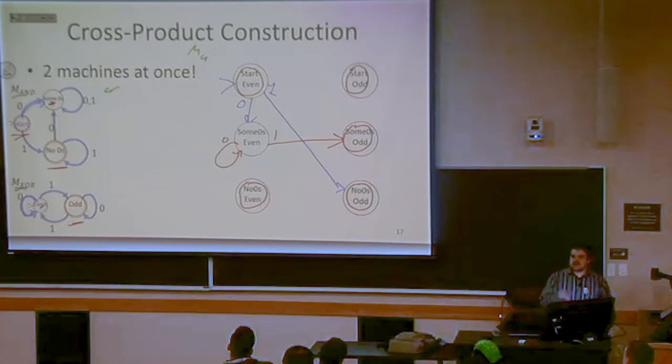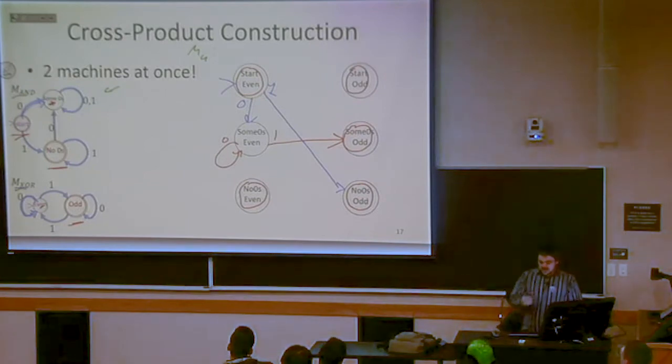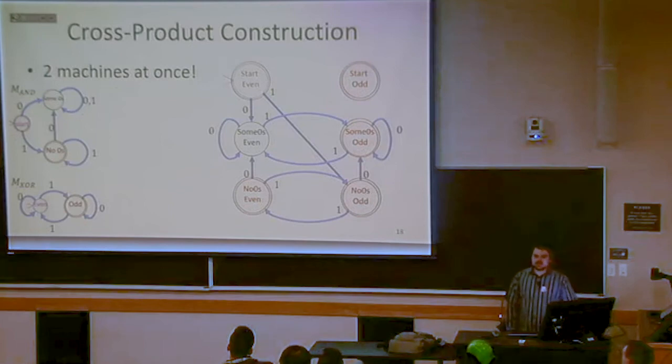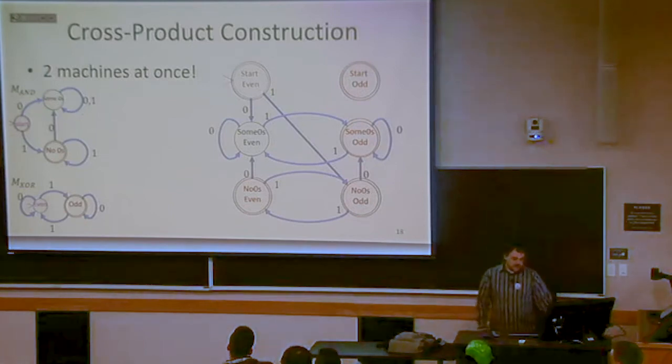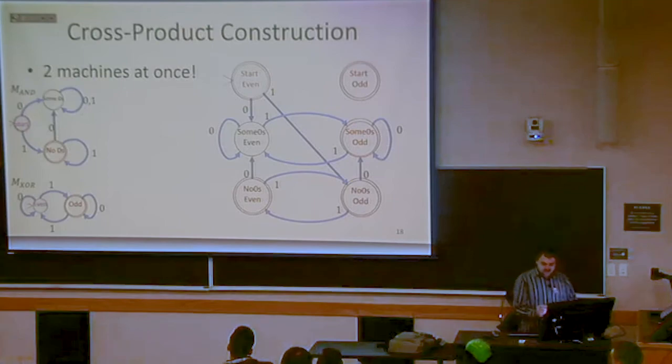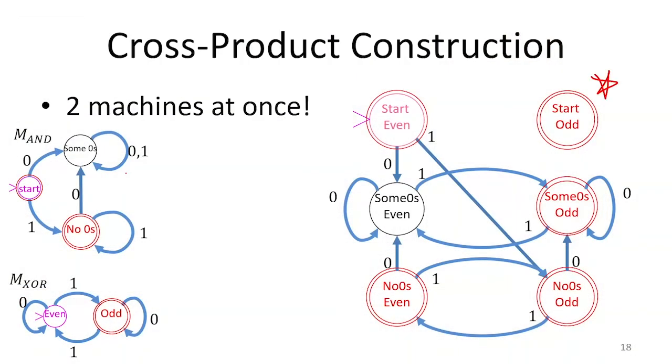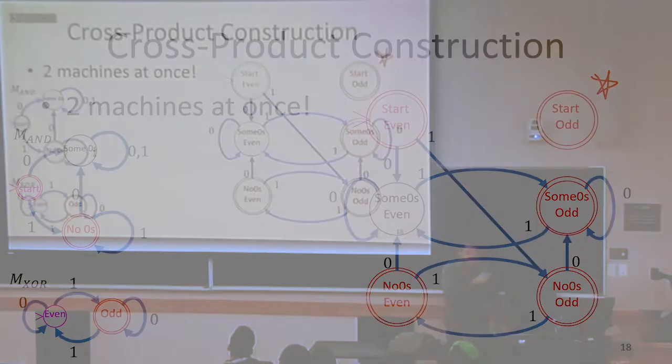Questions about this? Yeah, in the back. No, you would not. So if you want to see it completed, there it is completed. Notice there is no possible way to use this start odd state up here. We can still have it in the automaton if we can't reach it. It doesn't harm anything. It's certainly unnecessary, but it's not actively harmful to our automaton to just have it floating around there. It's even fine if we make it a final state. We can never get to that final state in order to return 1 for some string that took us there, but that doesn't mean it can't be a final state. It just is useless.